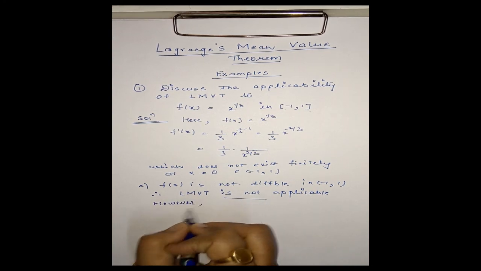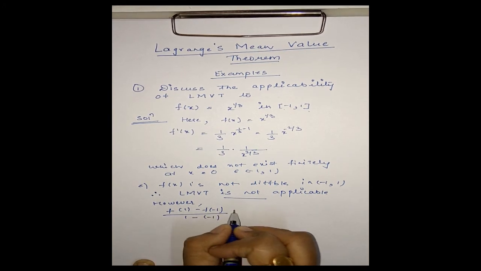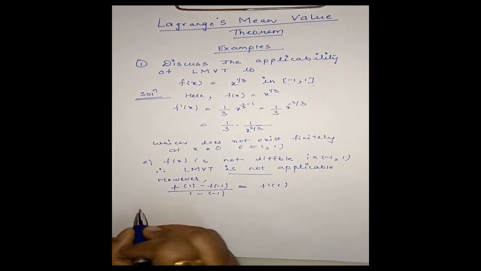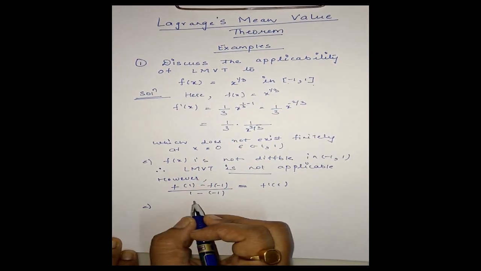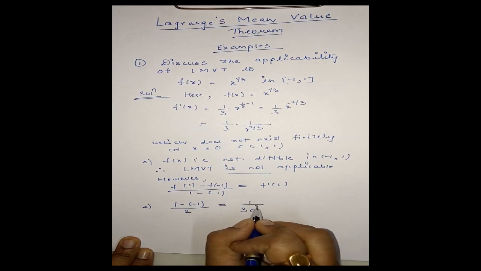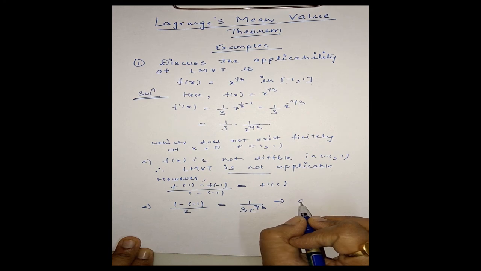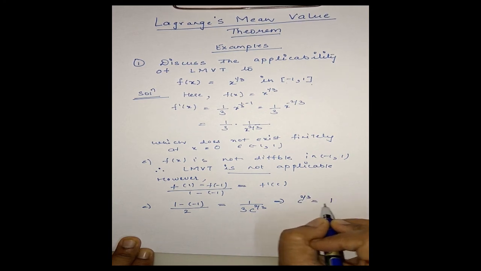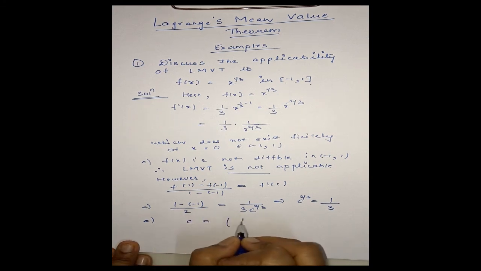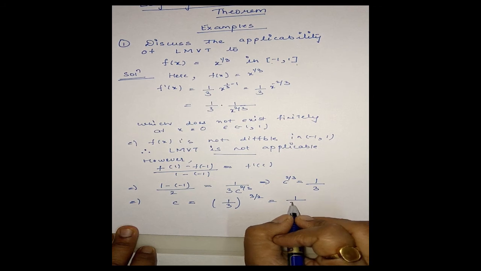However, (f(1) - f(-1)) / (1 - (-1)) = f'(c) implies f(1) is 1^(1/3), that is 1, and f(-1) is -1, so (1 + 1)/2 = (1/3) c^(-2/3). This implies 2 by 2 is 1, so c^(2/3) is equal to 1/3, that is c = (1/3)^(3/2), that is this is equal to 1 upon 3 root 3.